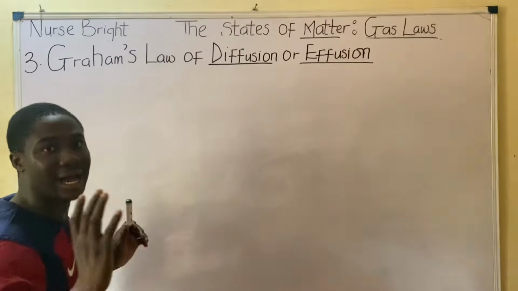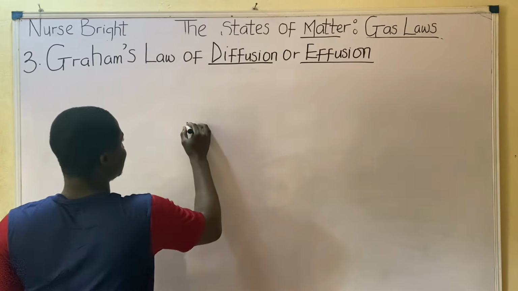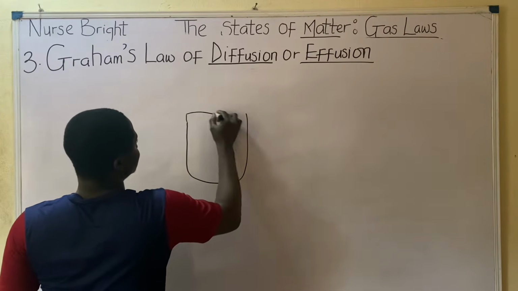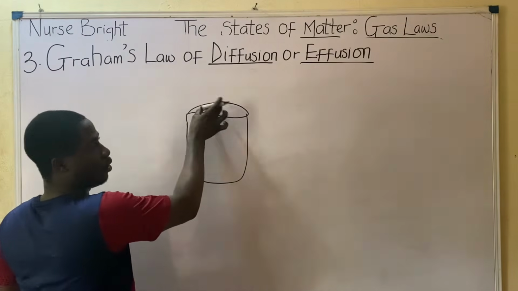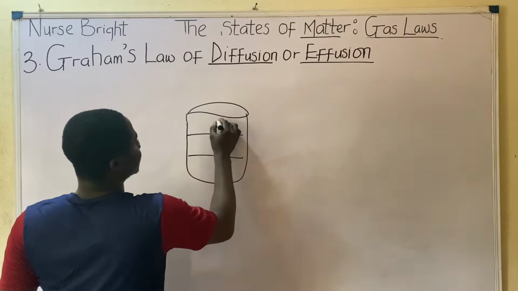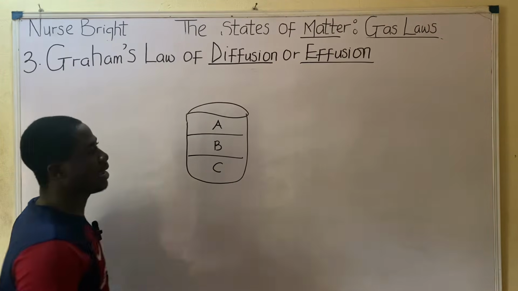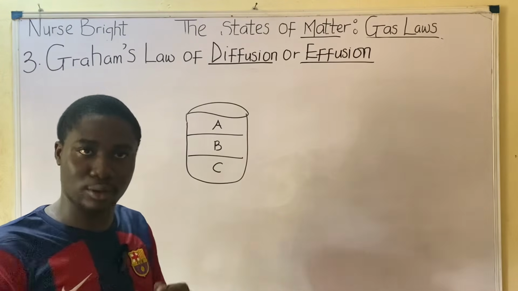Now, let's take an instance. Here is a container, and this container is made up of different gases. This is the opening of that particular container, and it is made up of 3 gases: gas A, gas B, and gas C. You know that the particles of gases are not held together.